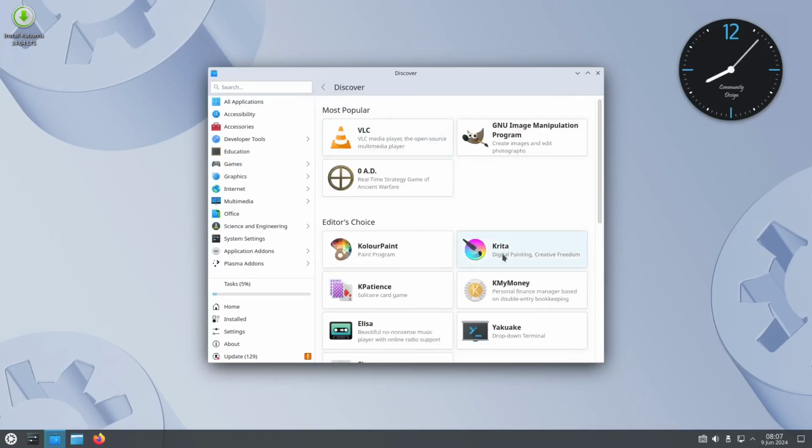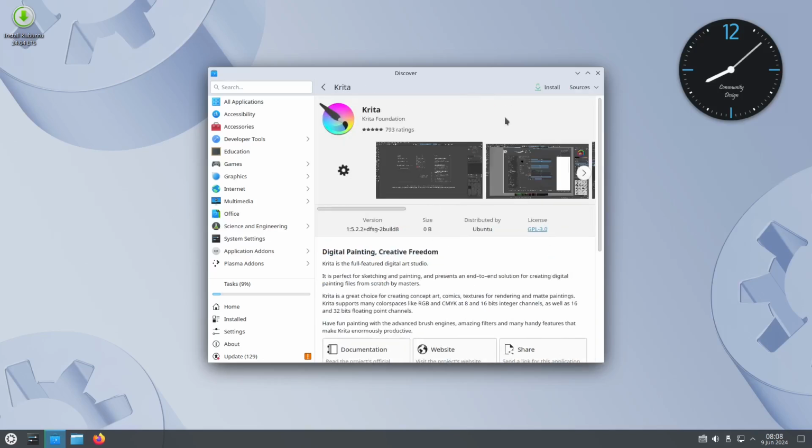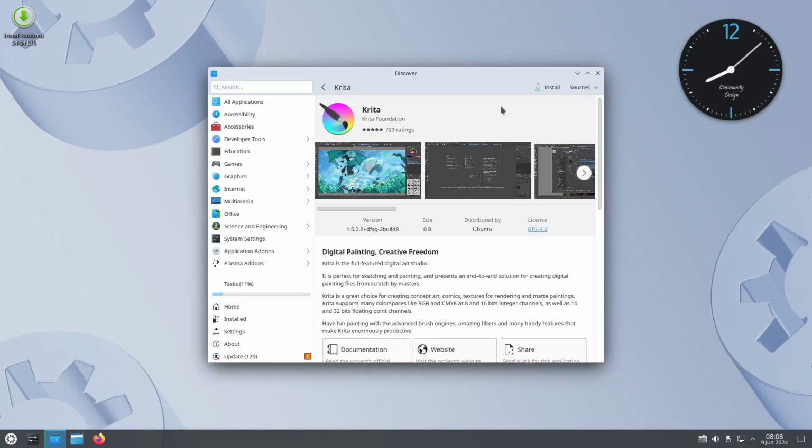Okay, for example, we'll try to install this Krita, my painting app. Of course you can always check what kind of source you want, but if you're lazy, just click install. See, that's how easy Linux is.